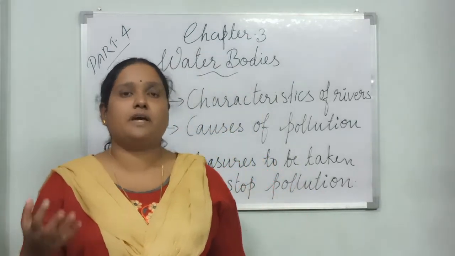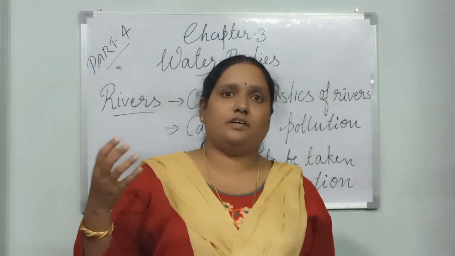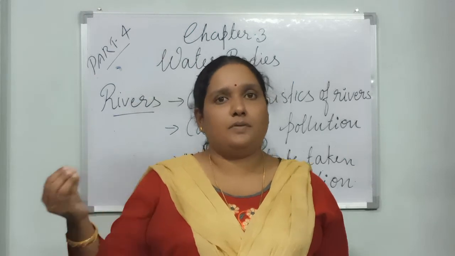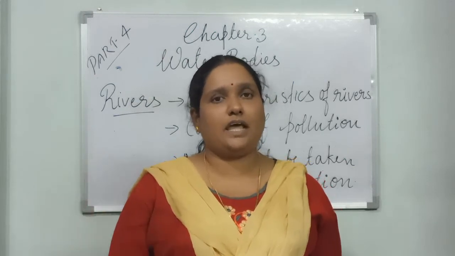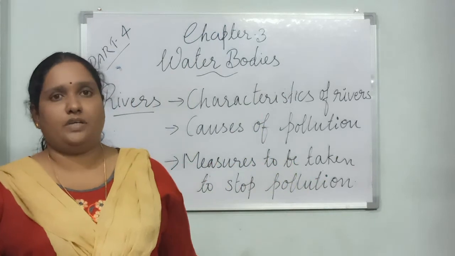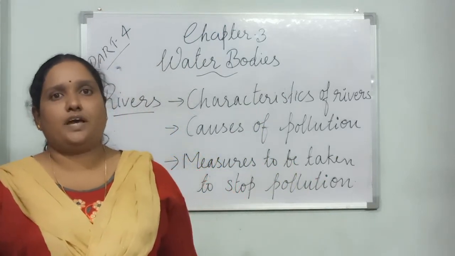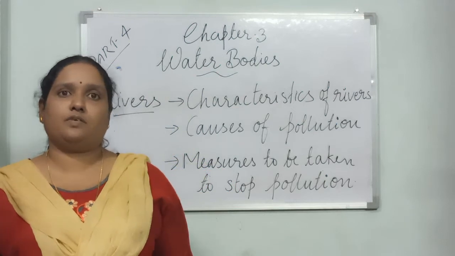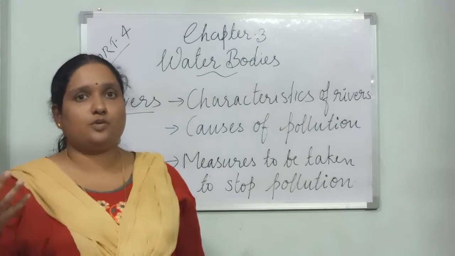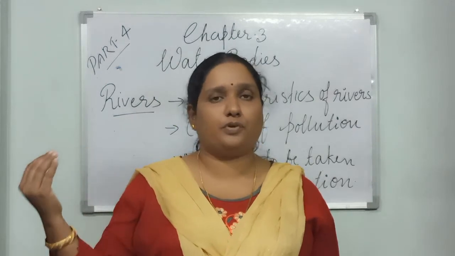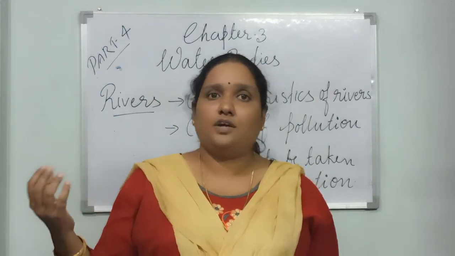We can use water by recycling, but it is not like sunlight or wind. It's not a renewable resource, so we have to use it very carefully. Otherwise, we'll lose it. So we have to protect the water, conserve the water, not only for us, but for our future generation.